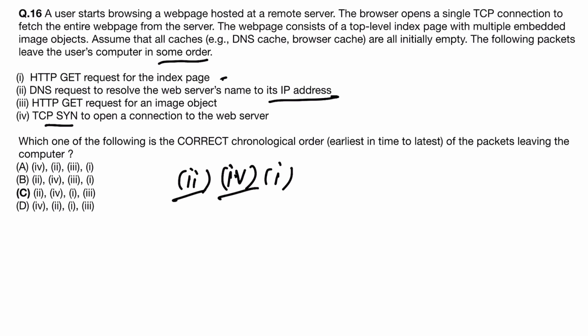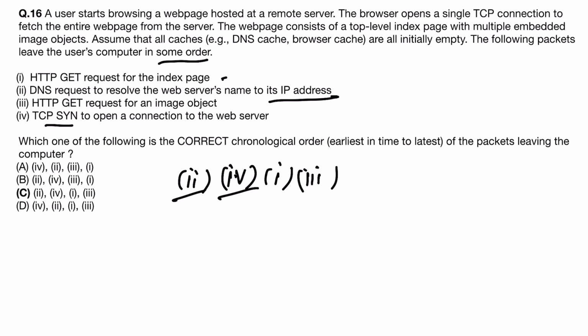See, after the TCP connection has been established, the host will request for an index of the web page using the HTTP GET command. And last is fourth, TCP sync, sorry, not four, 2, 4, 1 and 3 remain now.